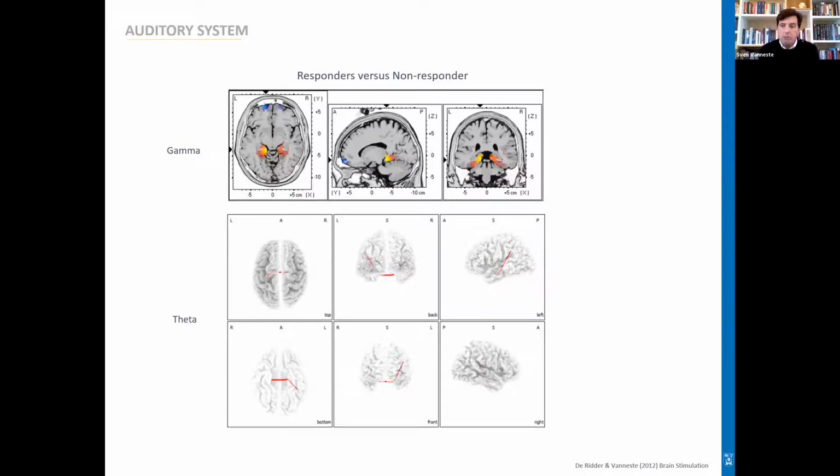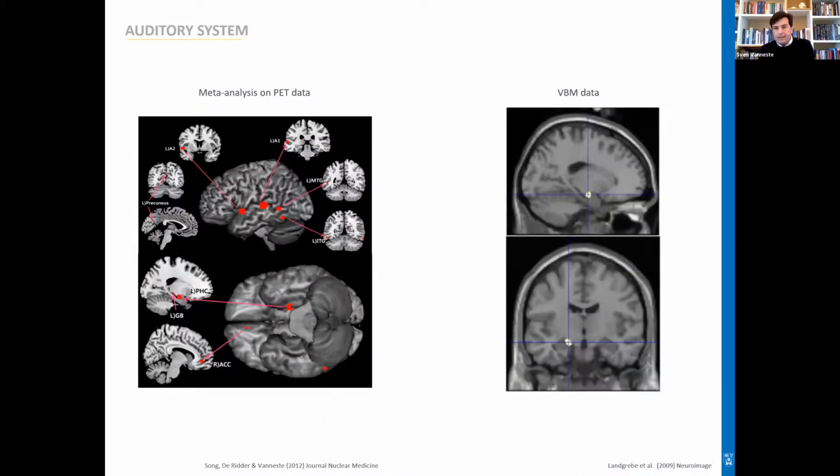This is suggesting that maybe the auditory cortex is an epiphenomenon and that actually the core of the tinnitus percept or the tinnitus loudness is in the parahippocampus. Now, it could also be that this was an accidental finding, so we need to have a replication of these findings. When we did a meta-analysis based on PET data, again, the parahippocampus was showing up. And digging into the literature, the group of Regensburg showed that there are structural changes based on voxel-based morphometry in the hippocampus extending to the parahippocampus in tinnitus patients in comparison to controls. So this is suggesting that there actually might be something in the parahippocampus.